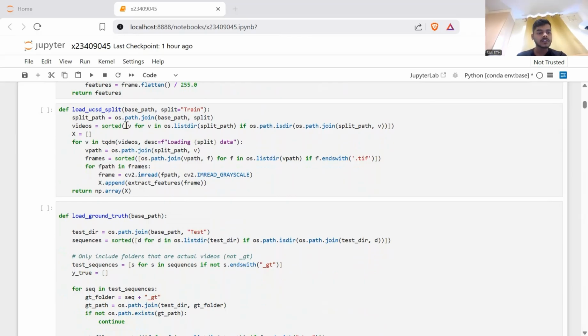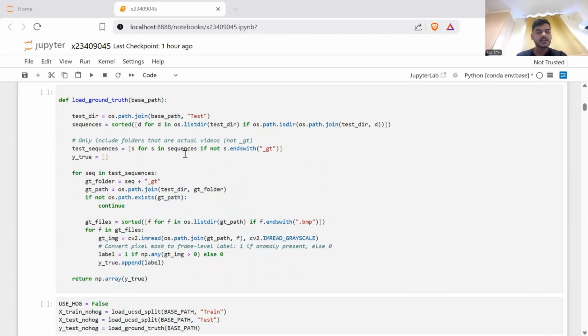And now here we are loading the load UCSD split function, which is responsible for loading and pre-processing frames from the UCSD PD2 anomaly detection dataset. It begins by constructing the full path to either the train or test directory using Python's os.path.join. Depending on the value passed through the split argument, the function then retrieves a sorted list of all video folders inside this directory, ensuring that the dataset is processed in a consistent and reproducible order.